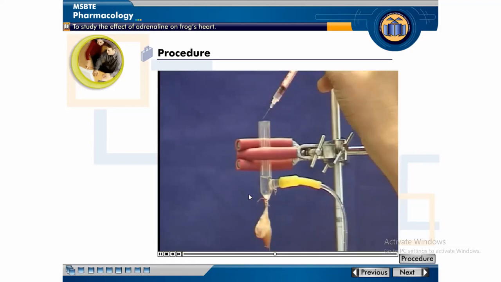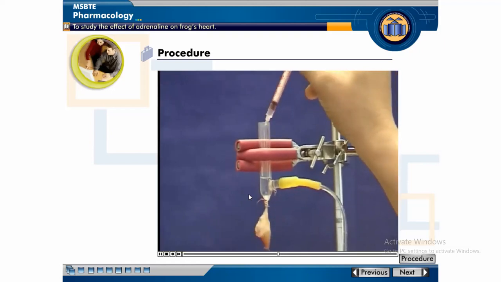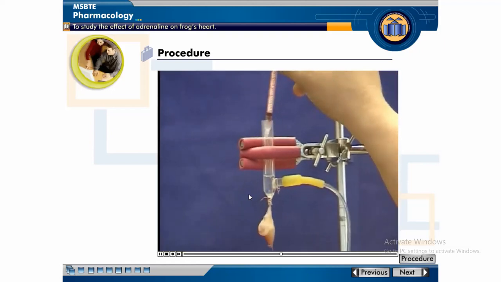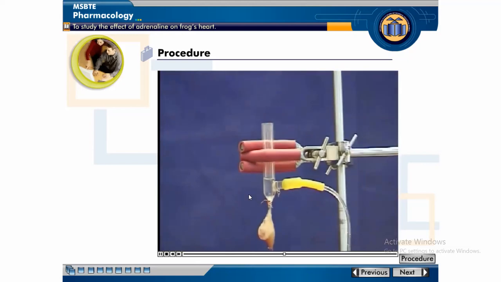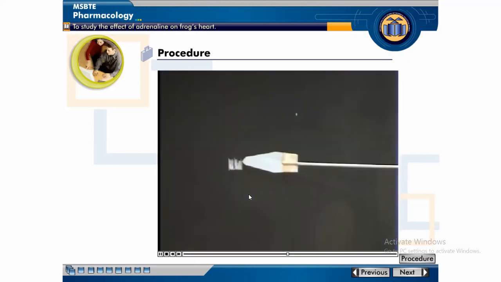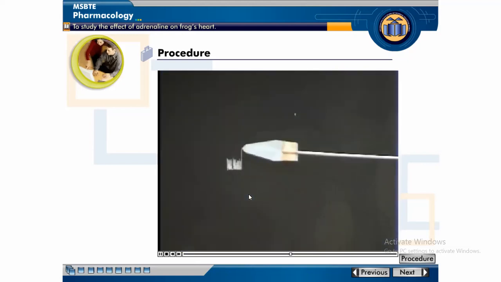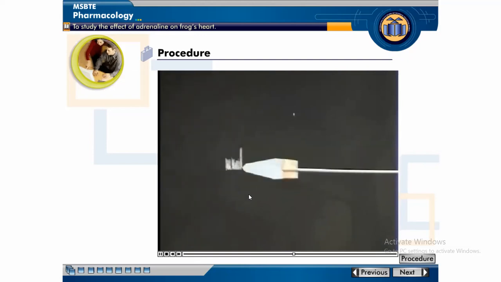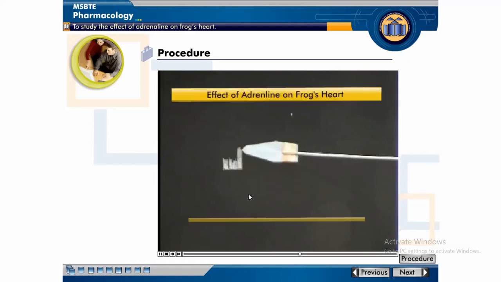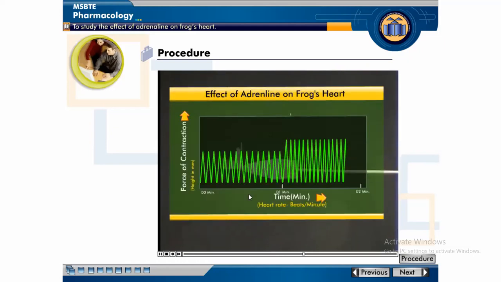Stop the drum, inject 0.1 ml of adrenaline solution in the cannula. Start the drum immediately and record the response of the heart on the smoked paper for 1 minute. You can see that the rate of contraction and force of contraction of the heart increase due to adrenaline.